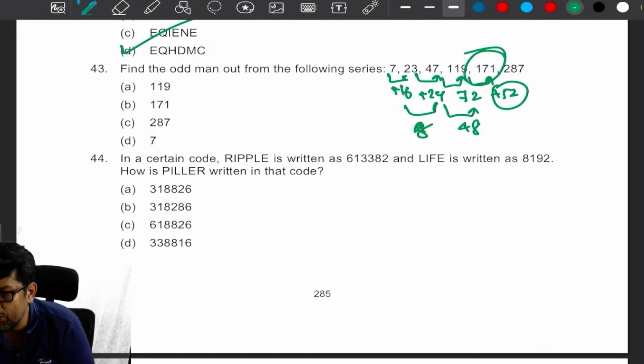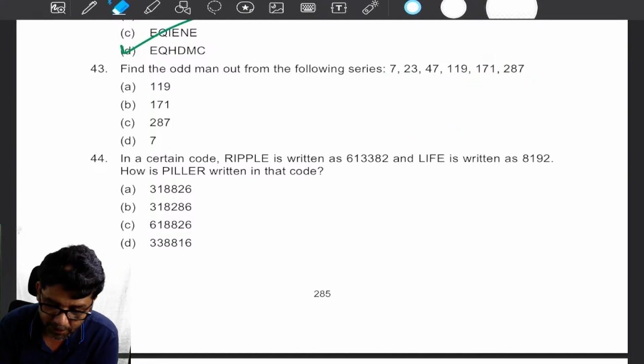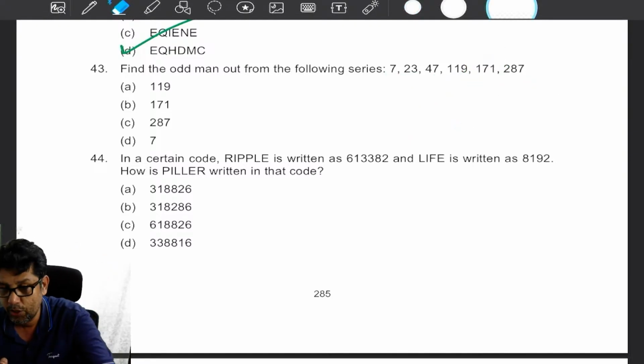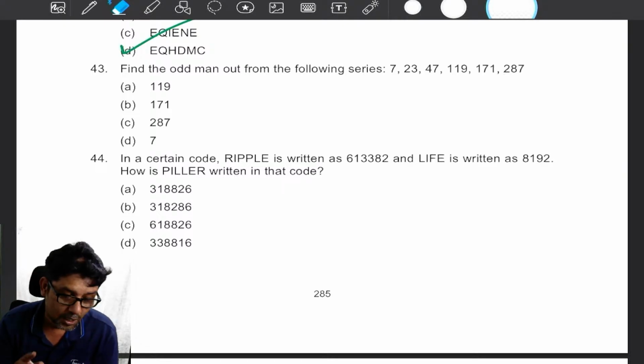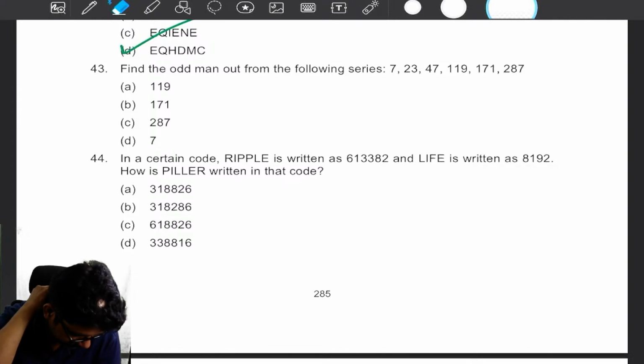The sum took more than 2 minutes, but still there is confusion. Yes, Maddie, I told you. When I started with odd man out, I told you odd man out is challenging. It is quite challenging only, my dear. Of course.